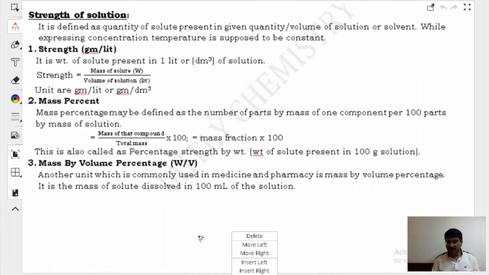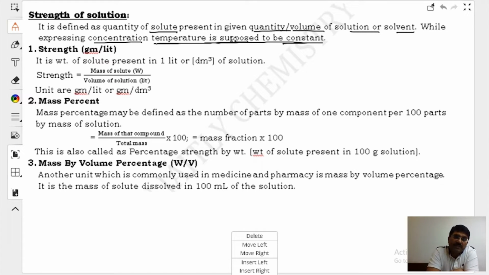Strength of solution. A topic to watch. It is defined as the quantity of solute. Nobody will memorize anything. I hope you understand. CTM, whenever I write this, only then are you going to memorize. Otherwise, just read it like a novel. What is defined as? The strength of a solution is the quantity of solute in a given quantity or volume of solution or solvent. While expressing concentration, temperature is supposed to be constant. We will learn that if you change the temperature, then the concentration is going to change, right? So we will try to keep the temperature constant.